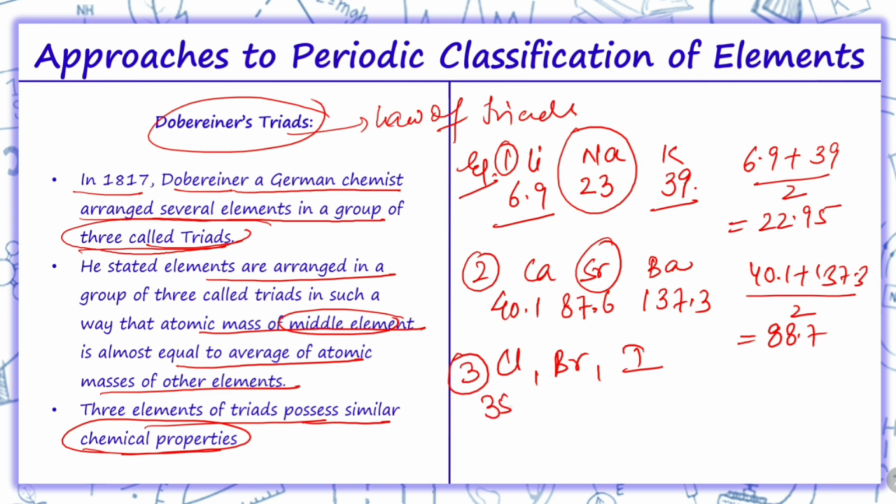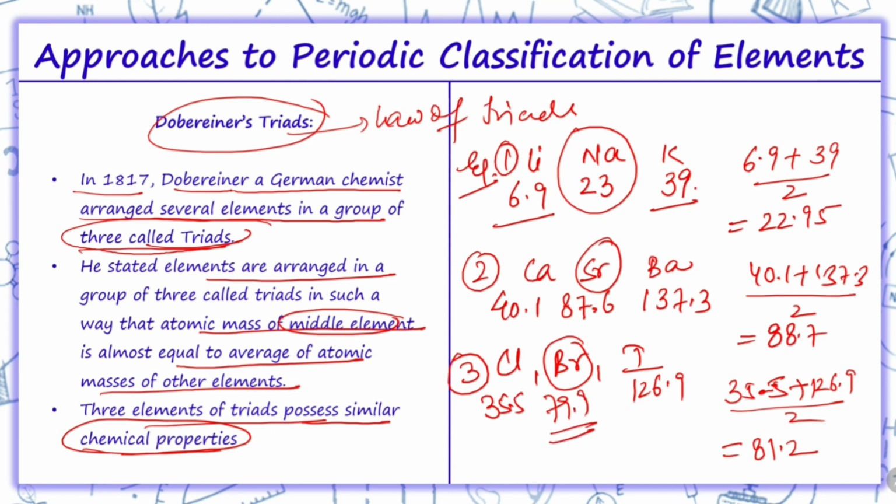The mass of chlorine is 35.5. The mass of iodine is 126.9. So when we calculated 35.5 plus 126.9 upon 2, we got 81.2, which is roughly equal to the mass of bromine, which is 79.9.